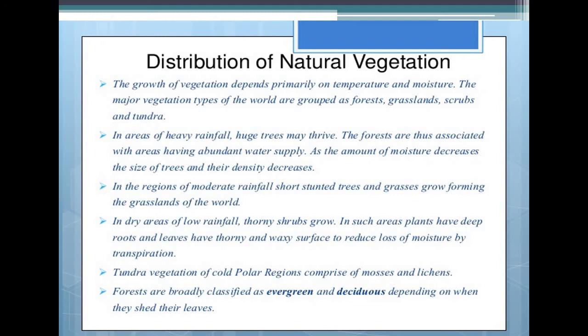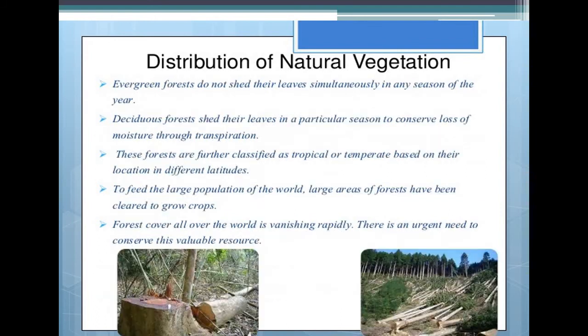Forests are broadly classified as evergreen and deciduous depending on when they shed their leaves. This is what we have already discussed. Evergreen forests do not shed their leaves simultaneously in any season of the year. Deciduous forests shed their leaves in a particular season to conserve loss of moisture through transpiration. These forests are further classified as tropical or temperate based on their location in different latitudes.